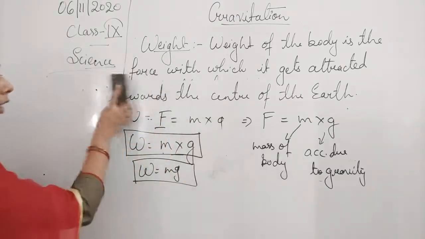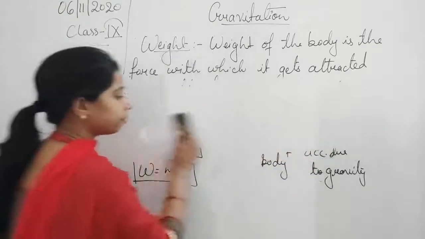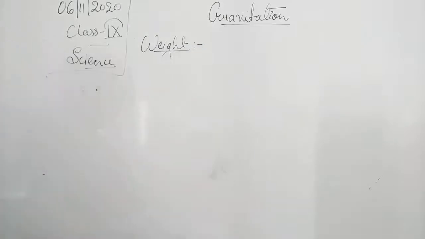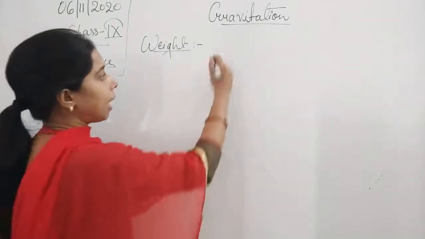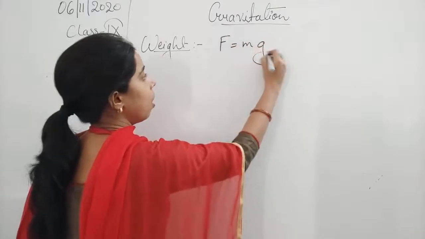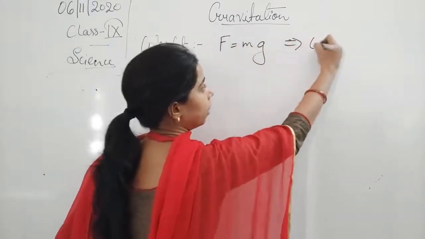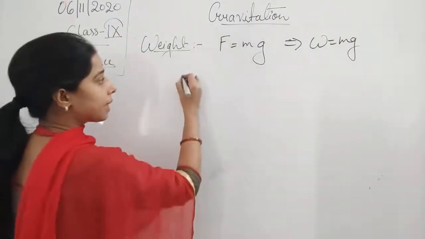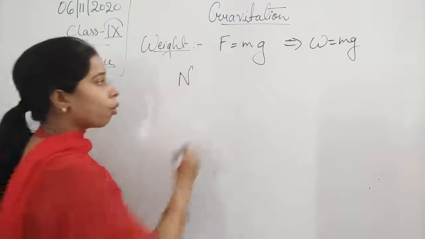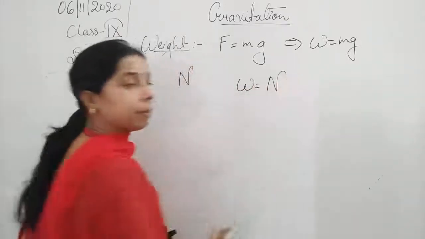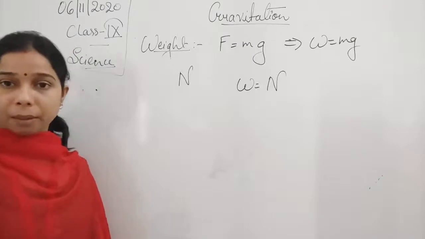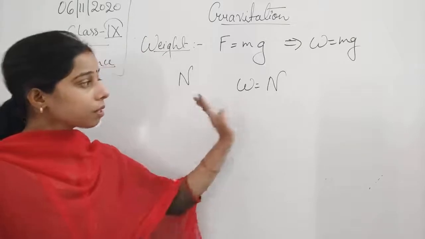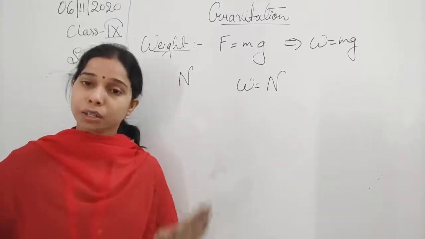Now, what will be the SI unit of the weight, students? Since we are saying that F is equal to mg, that will be W is equal to mg. So the SI unit of force is Newton. So what will be the SI unit of the weight? That will also be Newton. So whether we are representing the force or the weight of the body, it will always be taken in Newton.